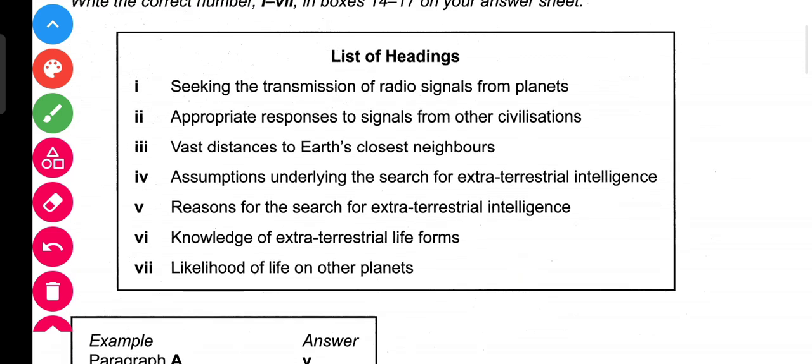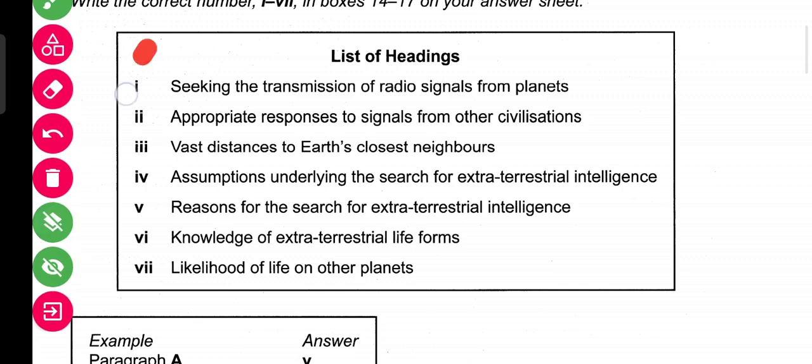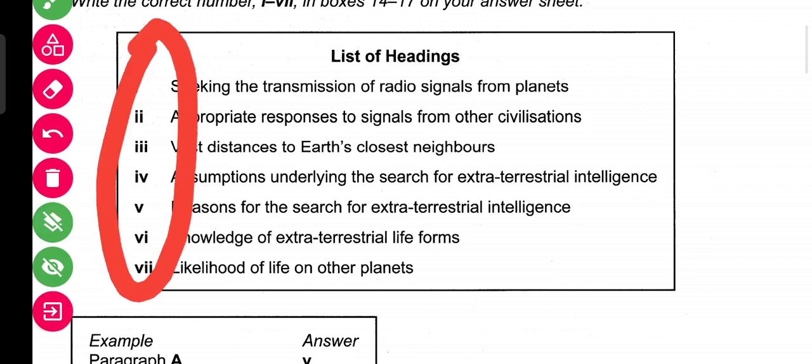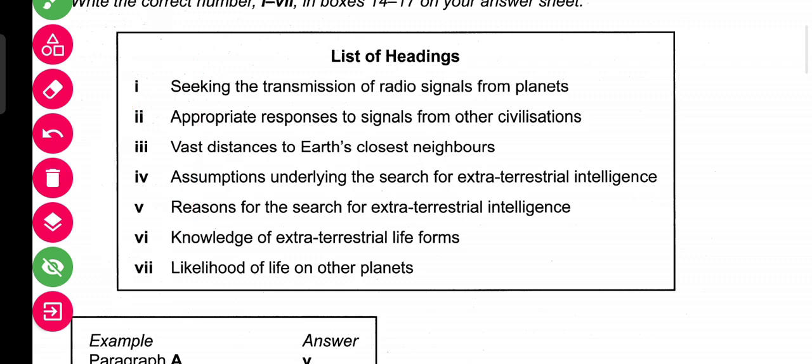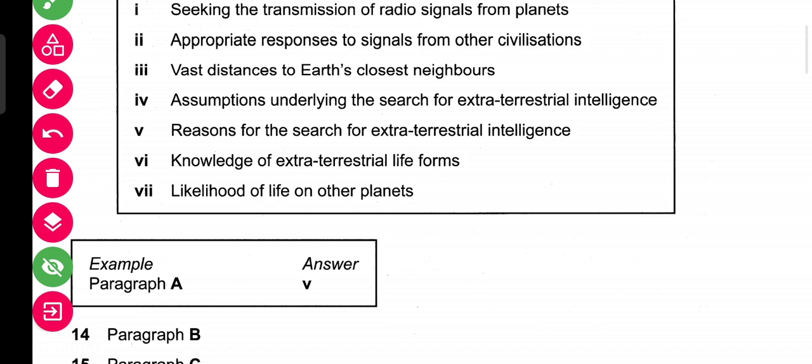As we can see, there are Roman numerals mentioned here, starting from 1, 2, 3, 4, 5, 6 and 7. We already have the answer for paragraph A, which is 5, so we are not going to use 5 again.